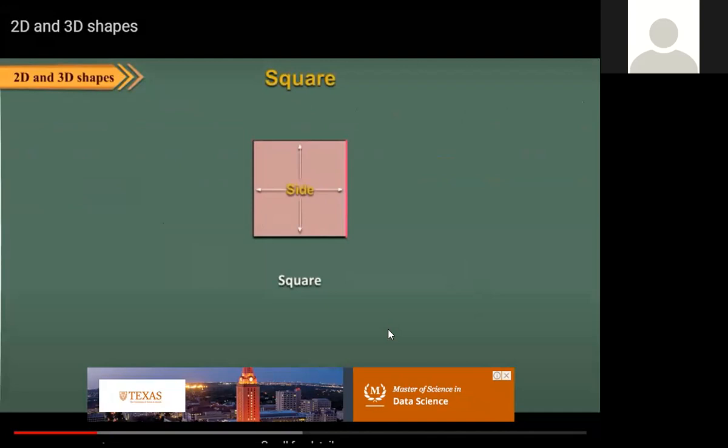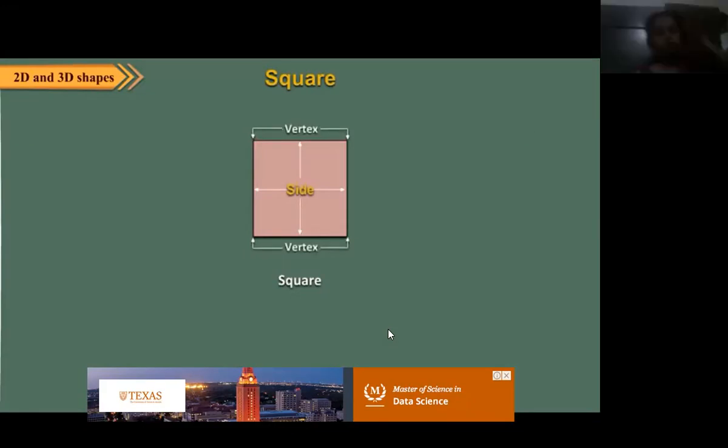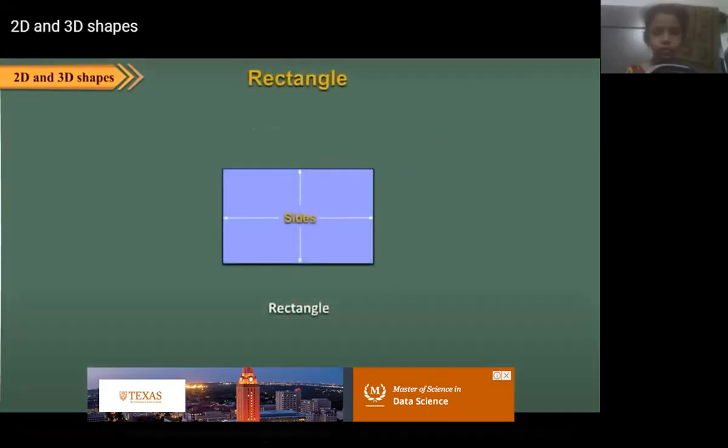Square. A square has four sides. All the sides of a square are equal. A square has four vertices. Rectangle. A rectangle has four